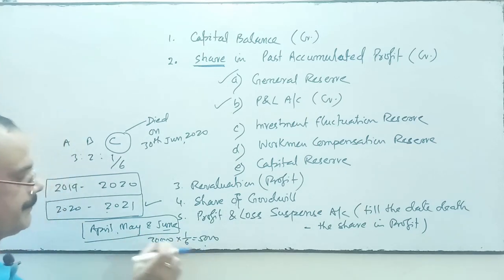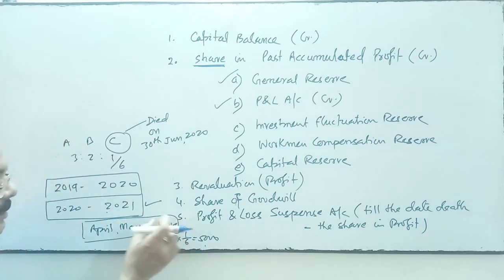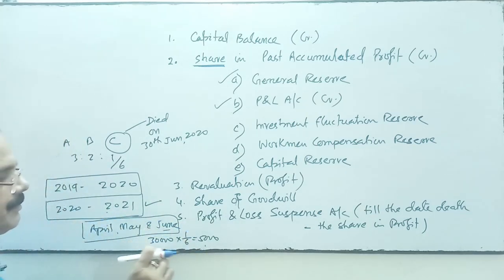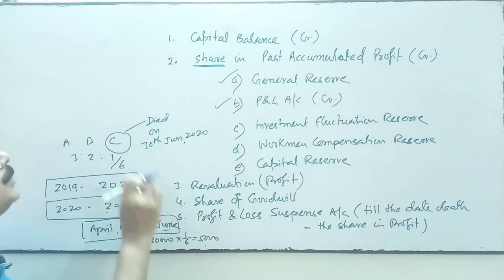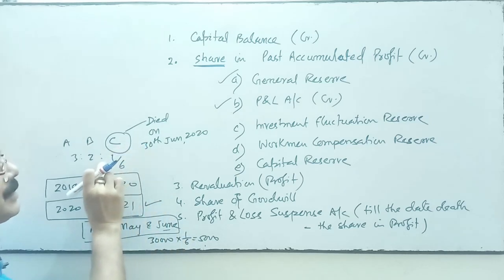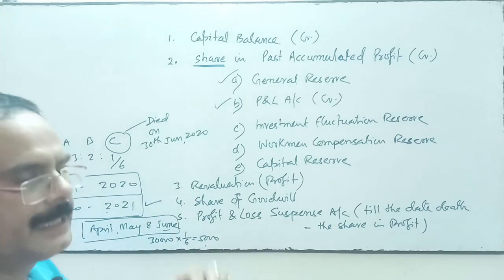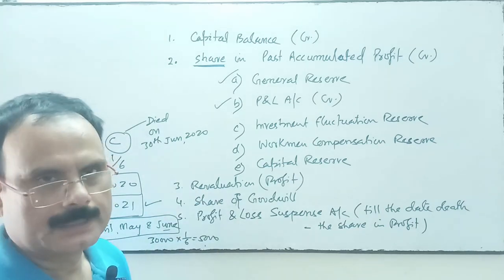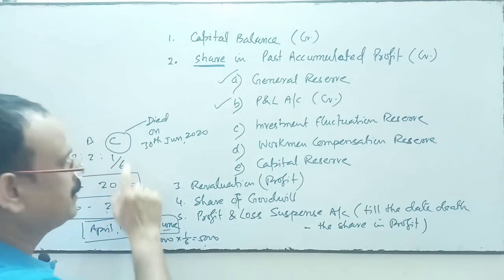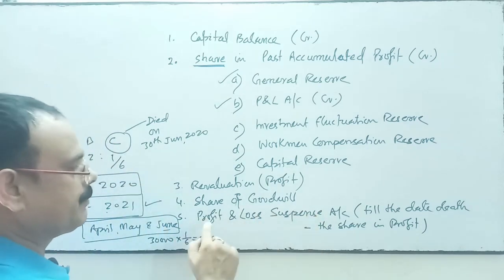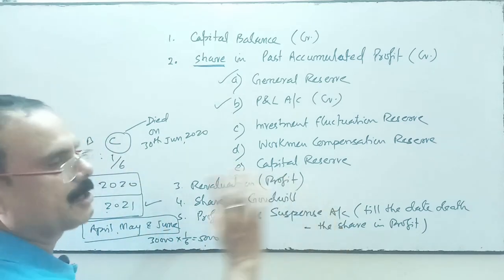So 30,000 into 1/6, 5,000 will be transferred to the credit side of the deceased partner C by PL suspense account.